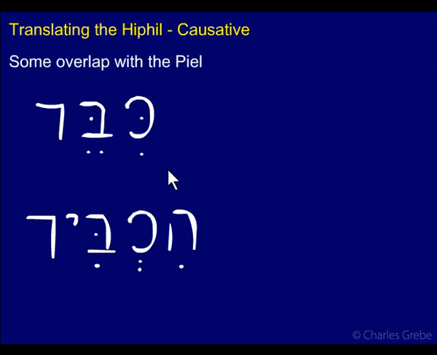Kibbed, this is the Piel form, and it means to honor. And in the Hiphil, hikhbid means to make heavy.